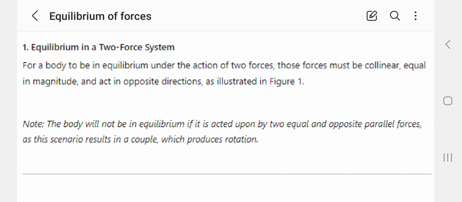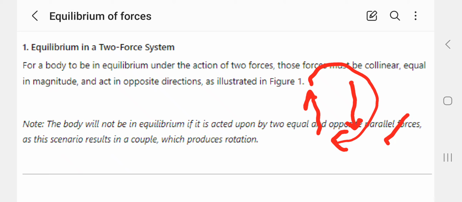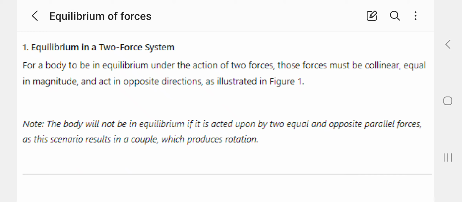The body will not be in equilibrium if it is acted upon by two equal and opposite parallel forces, as this results in a couple which produces rotation. If they are two equal and opposite parallel forces, not collinear but parallel in nature, then it will cause a rotation. For example, if the force is here like this and this force is like this, it will cause it to rotate. These two are parallel forces. So that will produce rotation. In that scenario, the result is a couple that will produce a rotation.